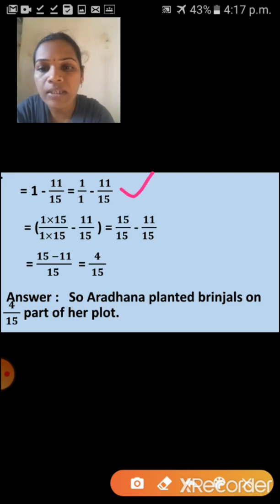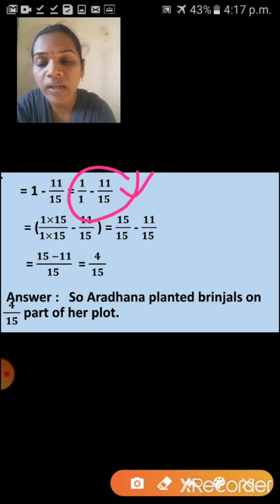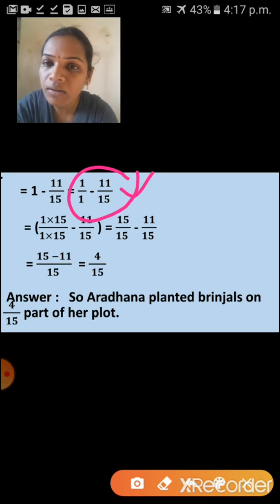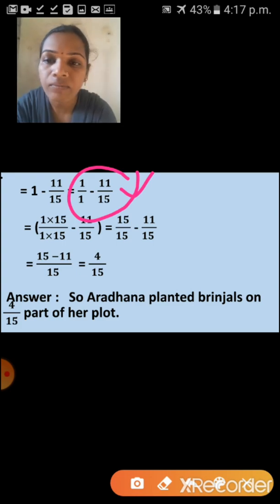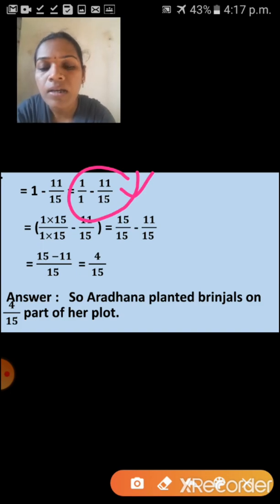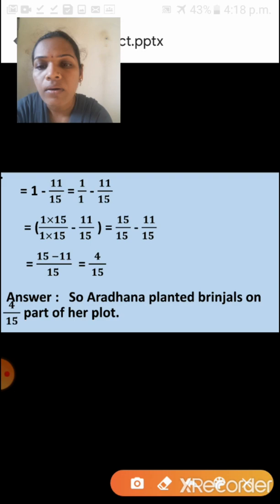Children, yes, next one, see this fraction now. This is, yes, unlike fractions. So we can't subtract. So we have to convert into like fractions. So 1 and 15, see the denominators 1 and 15. And here what number will come as the denominator? Yes, very good, 15, because the LCM of 1 and 15 is 15. Okay, so the first fraction is what? 1 upon 1.